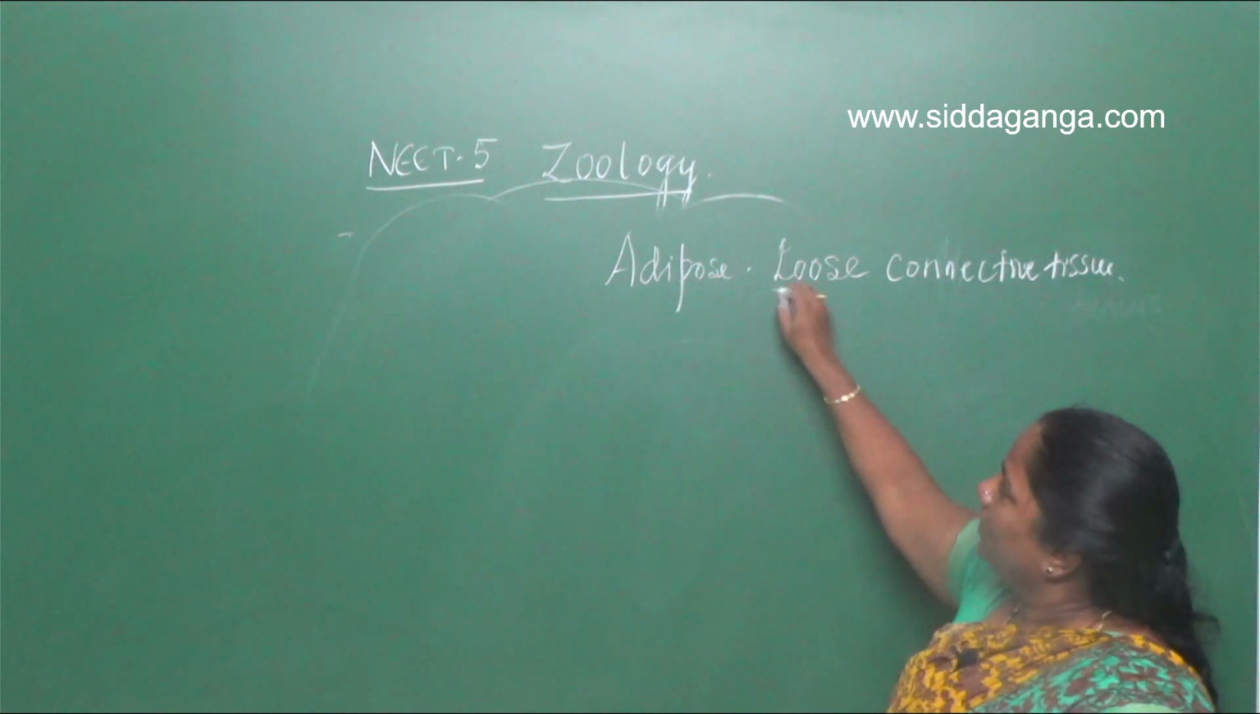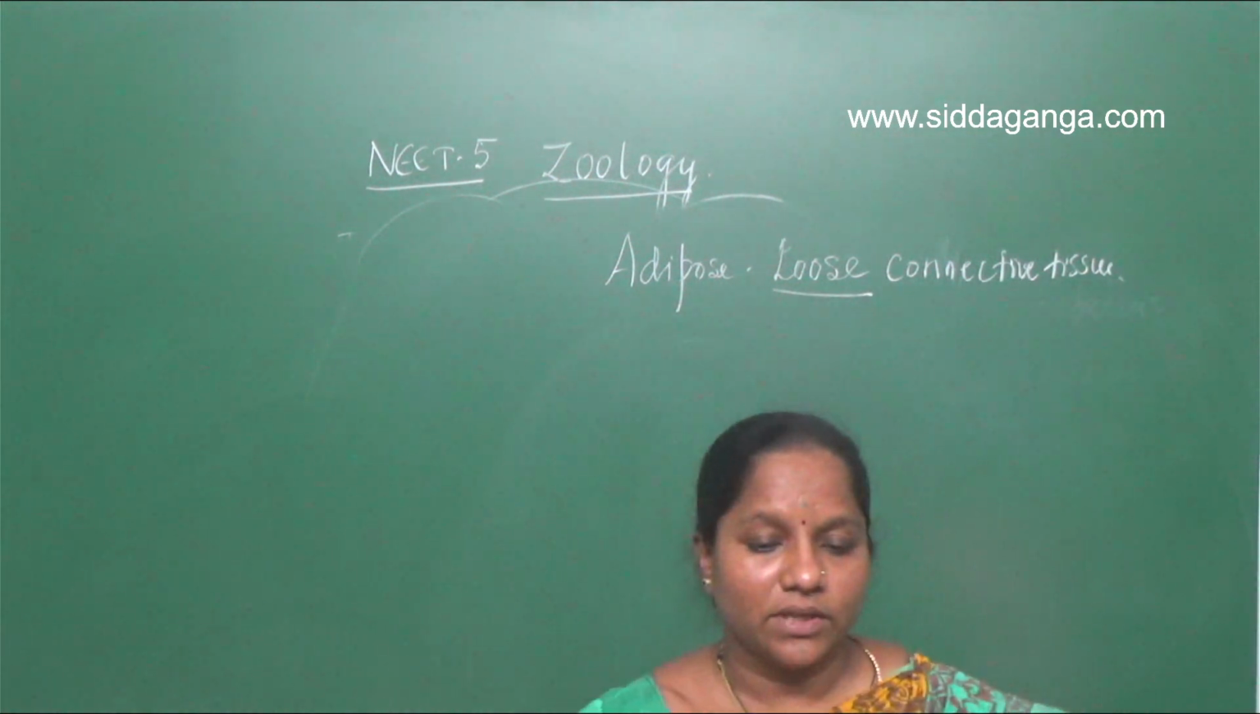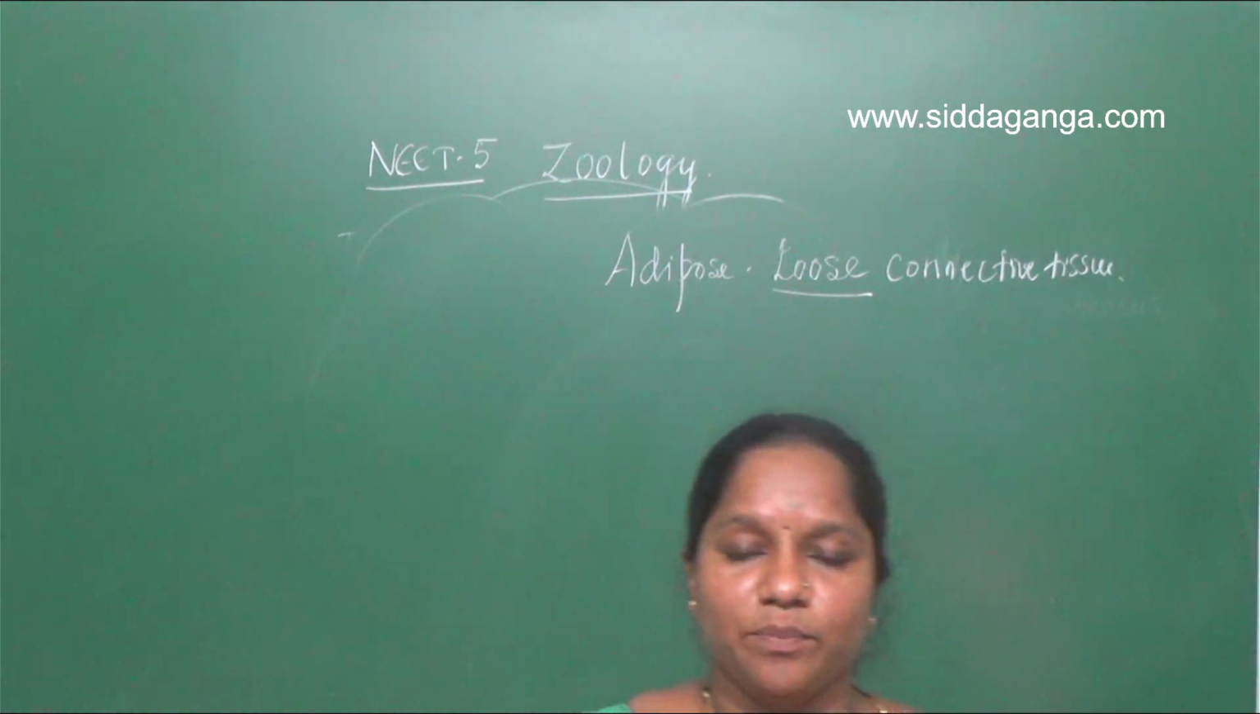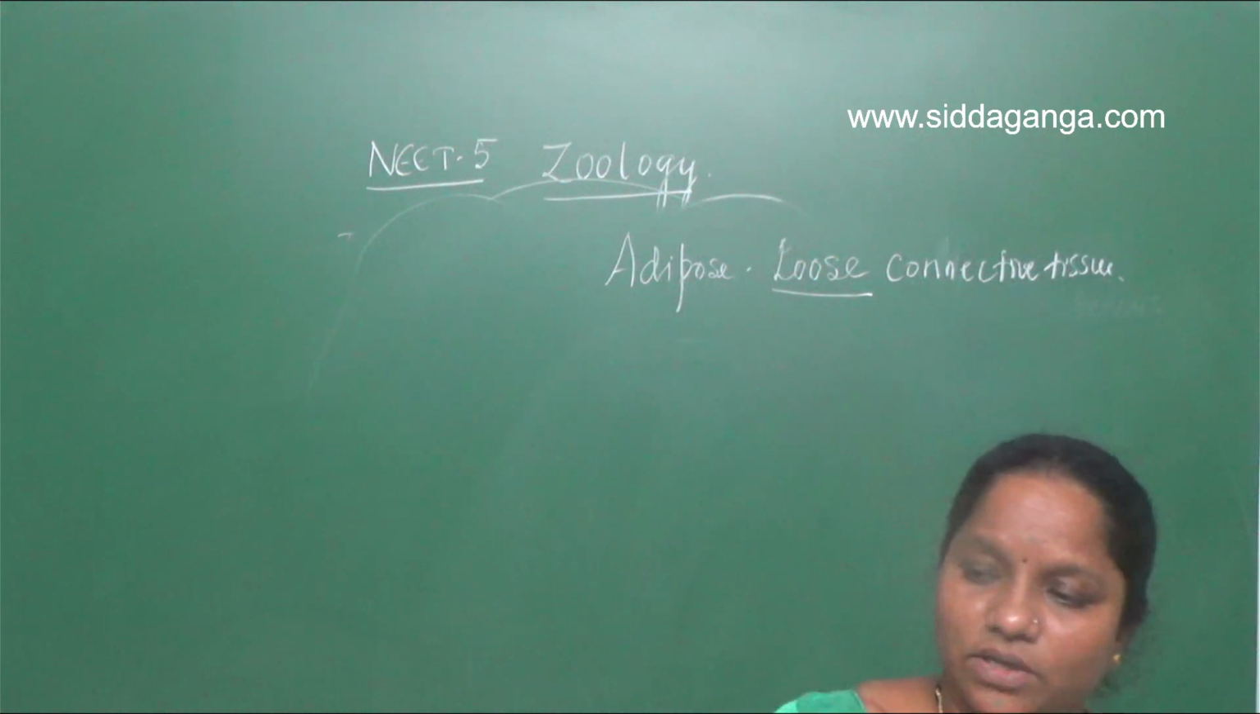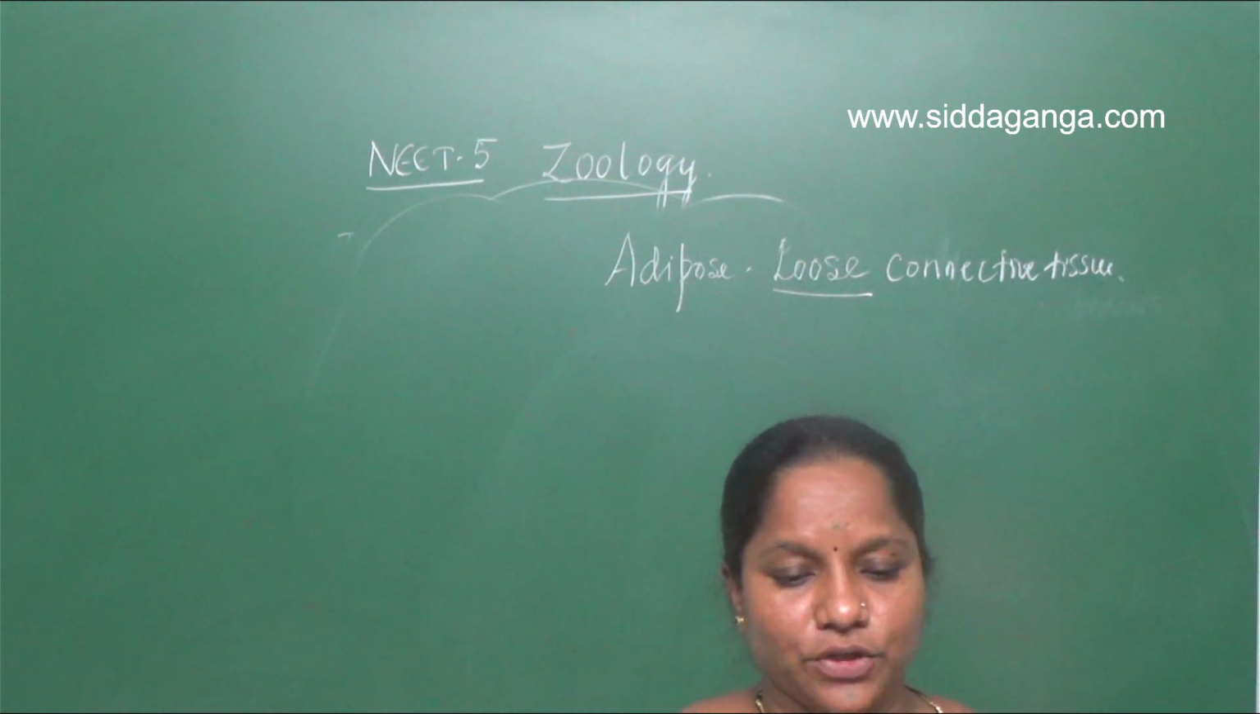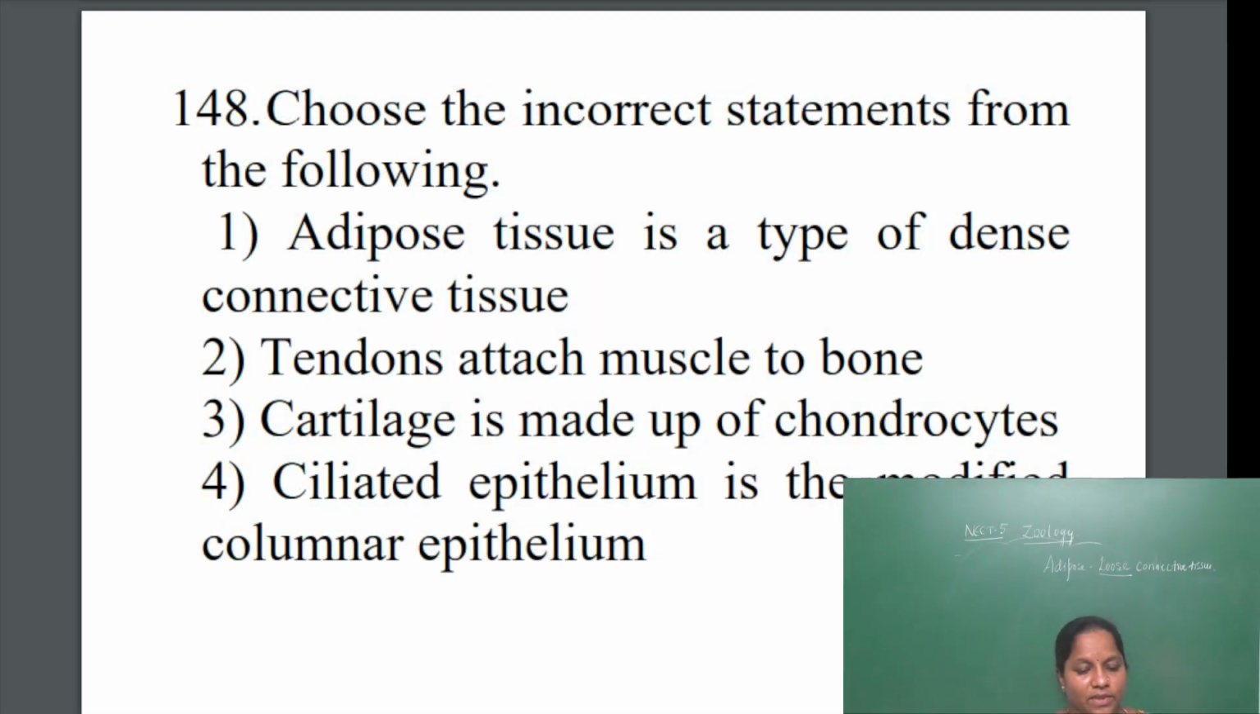Right? Loose connective tissue. So the first statement they have given, adipose tissue is a type of dense connective tissue. It is not dense, it is a loose connective tissue. The next statement is, tendons attach muscle to bone. That is correct. Tendons will attach muscle to bone. Cartilage is made up of chondrocytes. The cells of the cartilage are called chondrocytes.